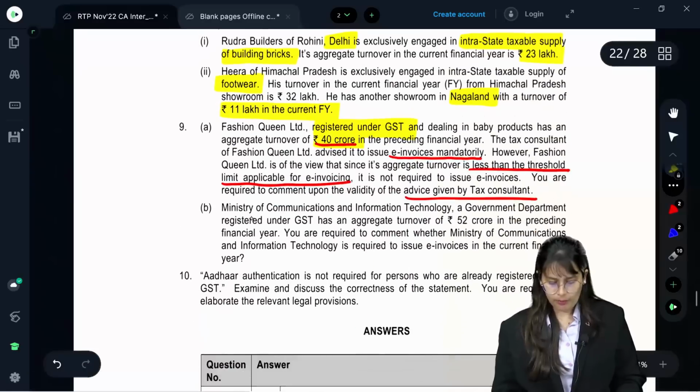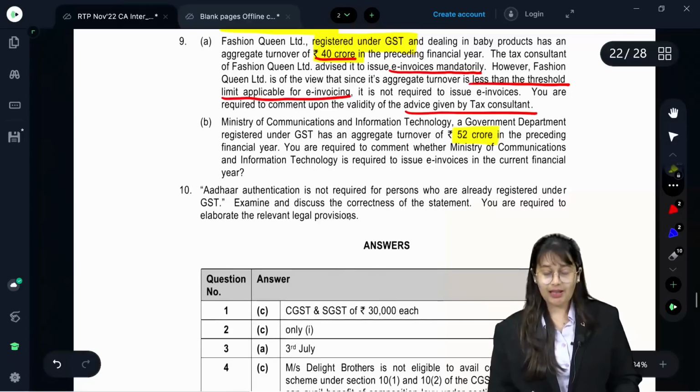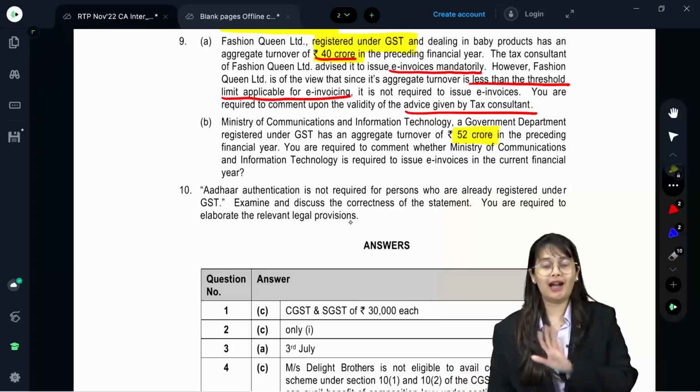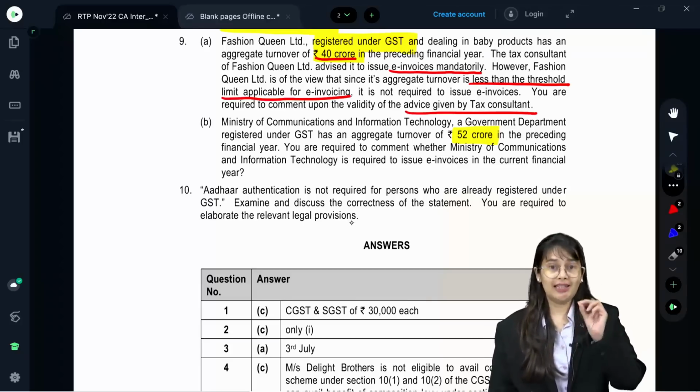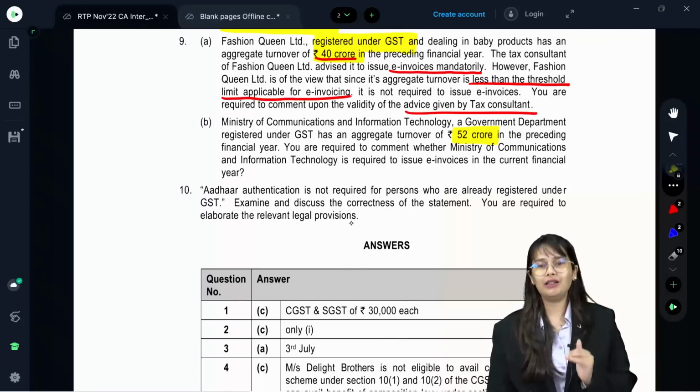9B. Ministry of Communications and Information Technology, a government department registered under GST, has an aggregate turnover of 52 crore in the preceding financial year. You are required to comment whether Ministry of Communication and Information Technology is required to issue e-invoices in the current financial year. Now, this was amendment of May 22 attempt. Government department are excluded. That means they don't have to issue e-invoices. E-invoices are exempt in certain category of person, including government department.